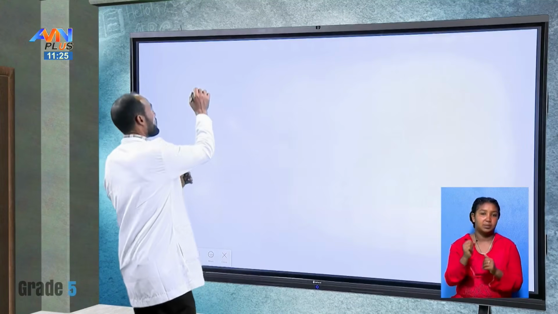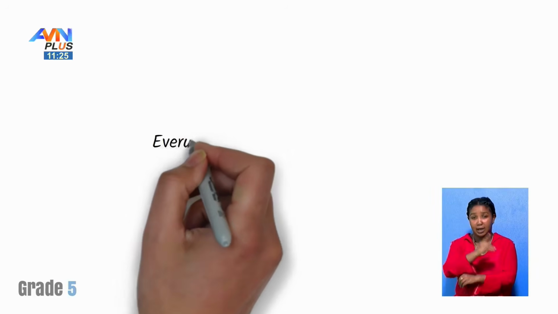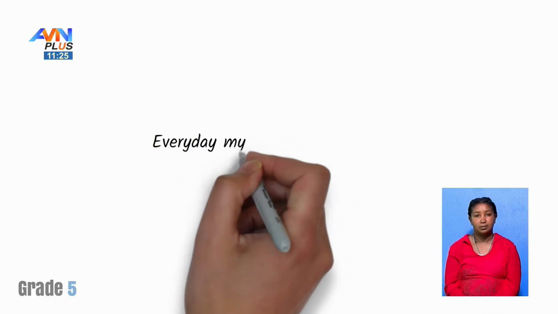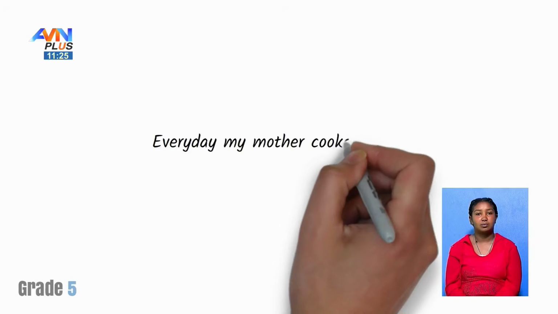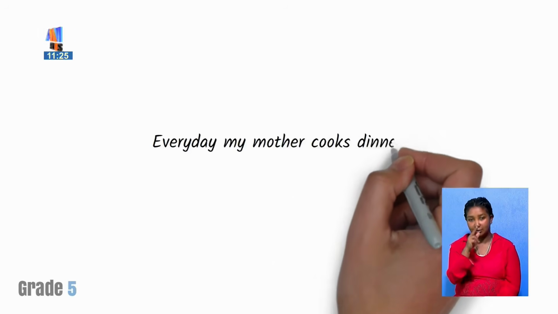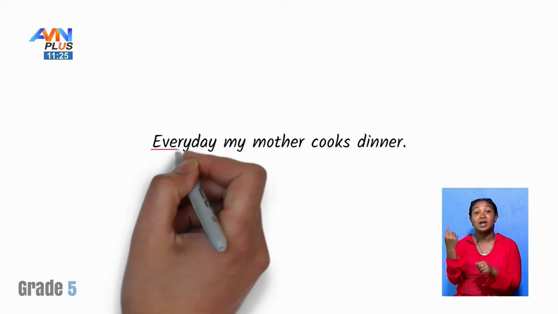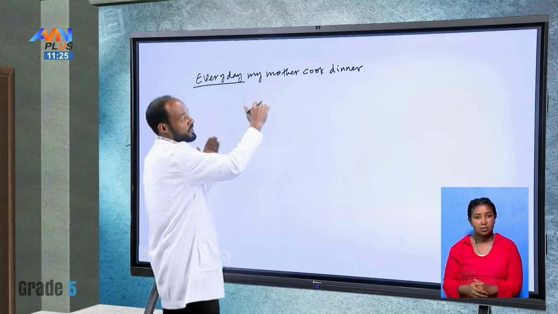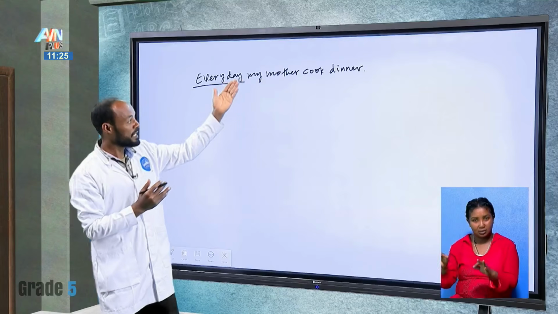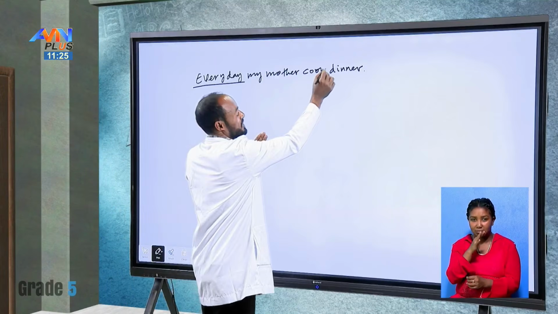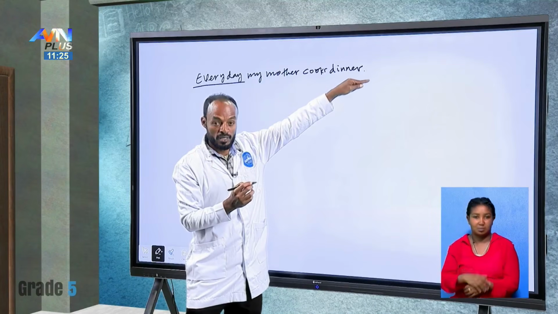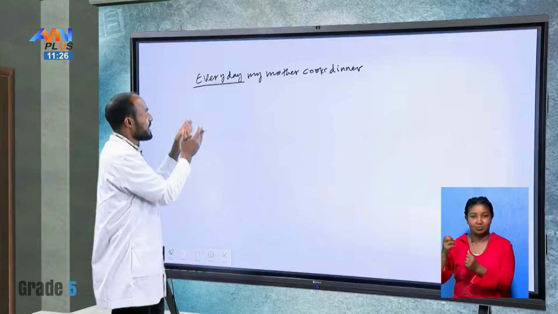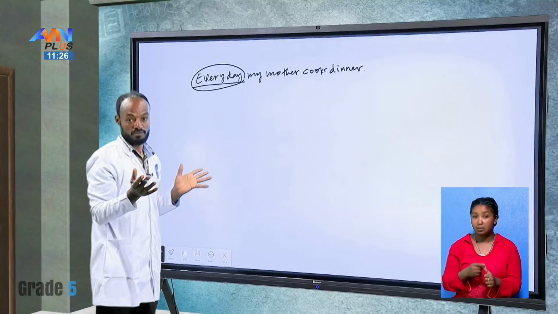Example. We can say here, every day, my mother cooks dinner. Here the word every day can be used at the beginning. And we can also use it at the end of the sentence. We can say, my mother cooks dinner every day. It can be used at the beginning or at the end, just when we use it as a beginning, this one is just for emphasis.